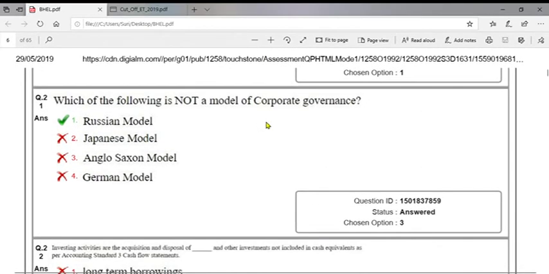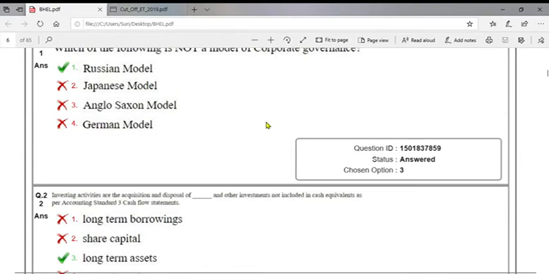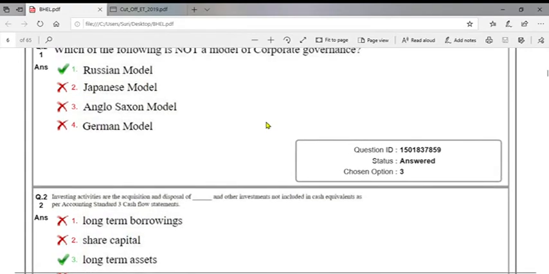Which of the following is not a model of corporate governance? Russian model. There is no model for corporate governance in the name of Russian model.